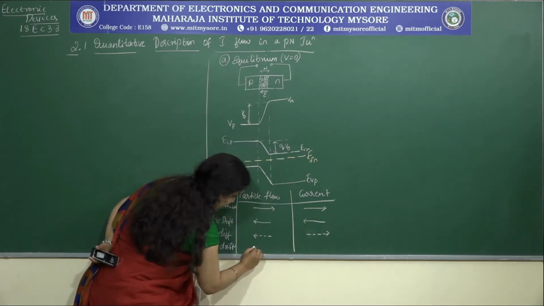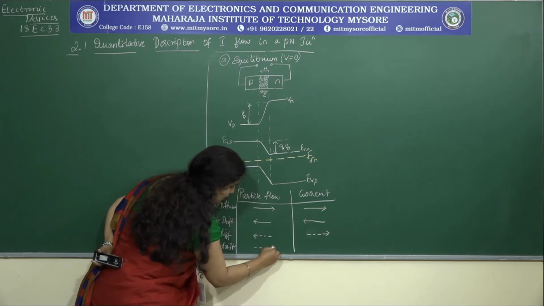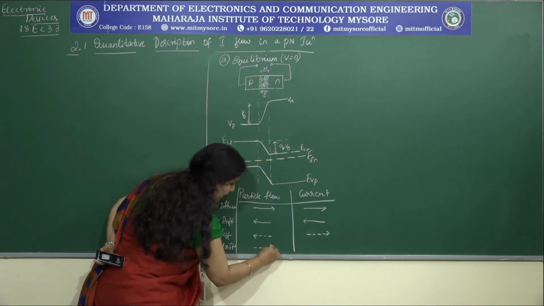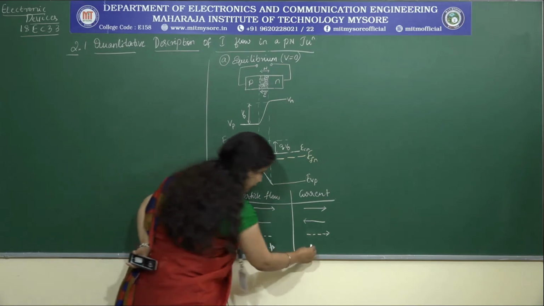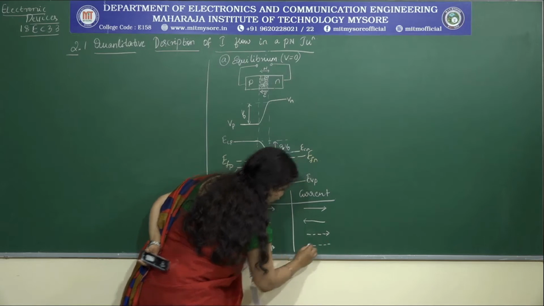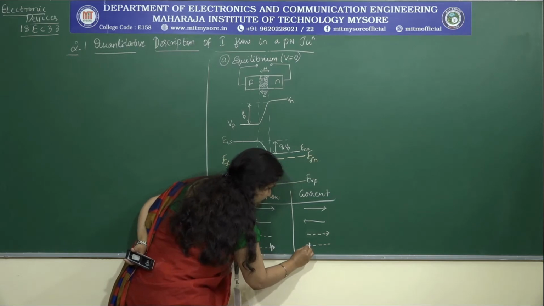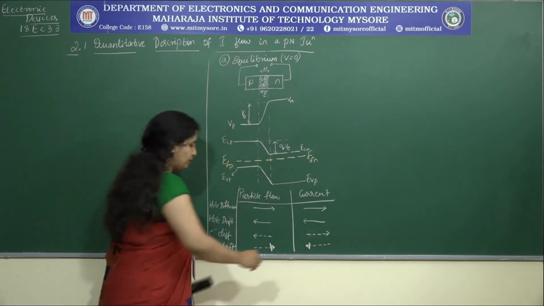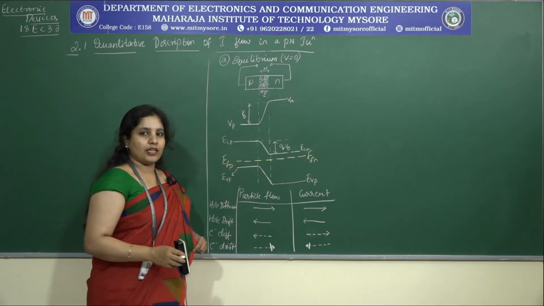When I consider the electron drifting, it happens in the opposite direction. Let me represent it a little different, the arrow. And then coming to the current direction, it is the same as that of the hole drifting. So this was all we considered in the previous class, right?